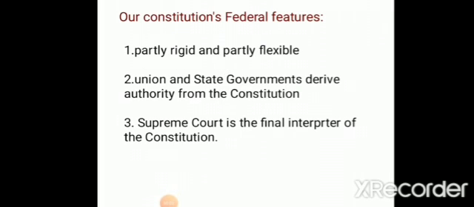Now let's see our constitution's federal features. The first one is, it is partly rigid and partly flexible. You all know that our constitution is a written constitution. As such, it is partly rigid. What does partly rigid mean? It is very difficult to bring some of the amendments in the constitution. Keep in mind, some of the amendments. And partly flexible. That means it is very easy in some cases to amend the constitution, to change the existing